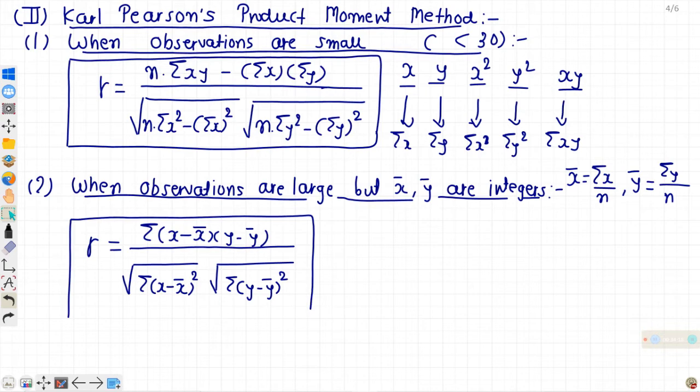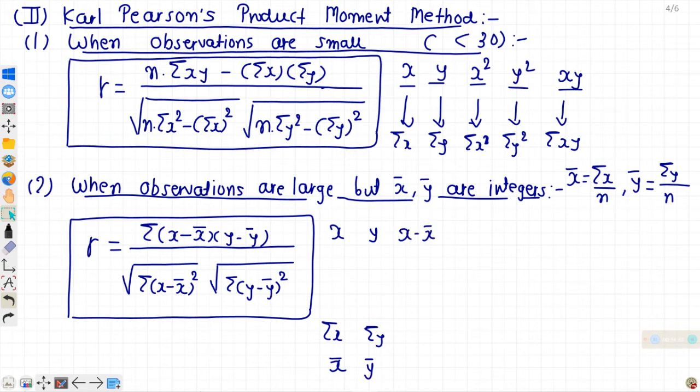So your table in this type of sum: this is x, this is y. First of all, you will find out sigma x, sigma y. From that you will find out x bar and y bar. Now from each value of x you will subtract x bar. From each value of y you will subtract y bar.